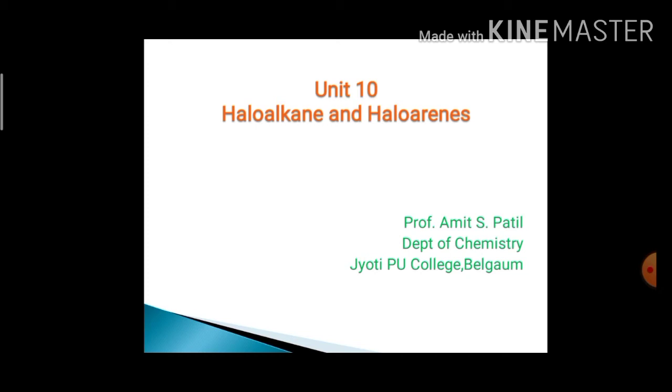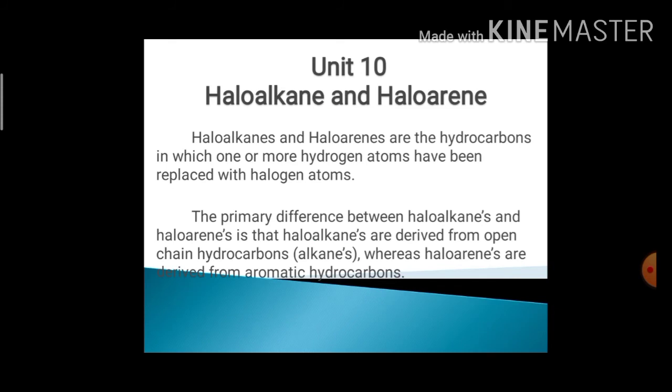First of all, we'll discuss the definition of haloalkane and haloarene.